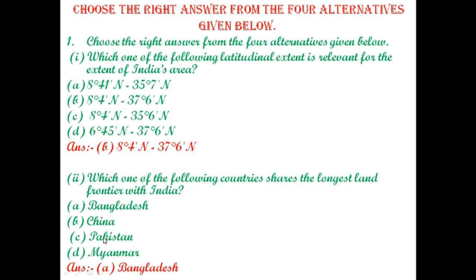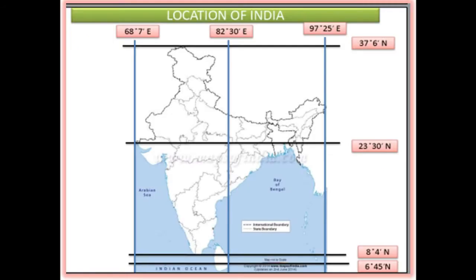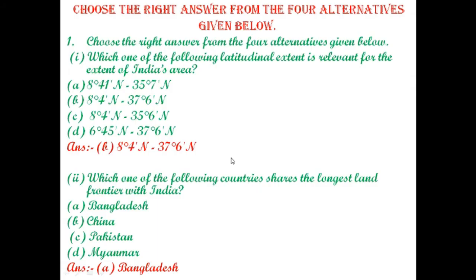Bangladesh, China, Pakistan, Myanmar. It is Bangladesh. We can see it in the same map here. You will see that the states of India touch Bangladesh from all these sides. And if you check the other countries in the options, their frontier is less than Bangladesh's. So your answer will be Bangladesh. It shares the longest land frontier with India.